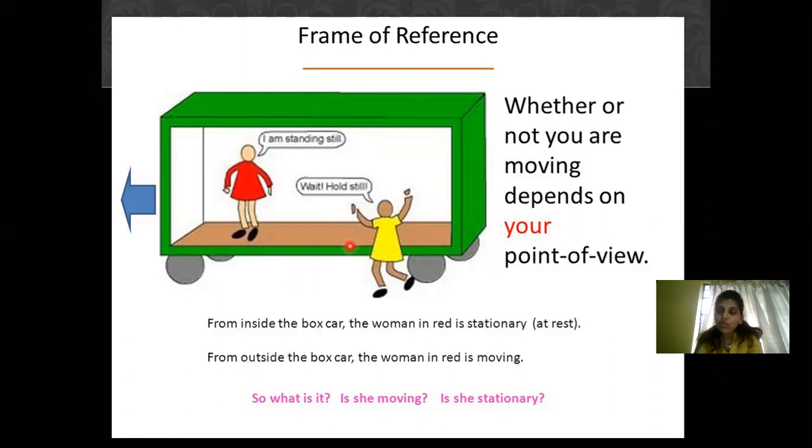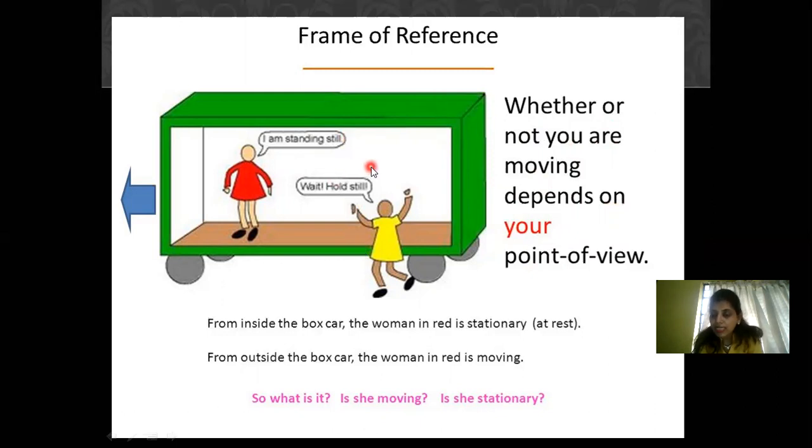So with respect to the frame of reference, when she is outside the boxcar, the lady is in motion, and when she is inside the boxcar along with the lady, with that frame of reference, the body is at rest. So whether or not you are moving depends on your point of view. Point of view means your frame of reference.